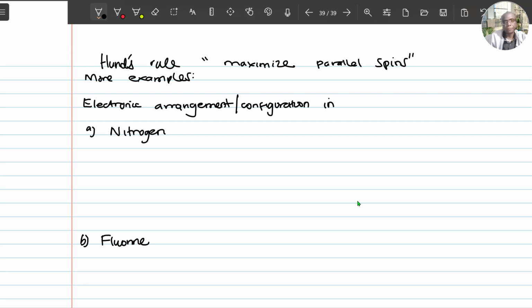So nitrogen has, I believe, 7 electrons. Definitely I want to draw the box for 1s and another one for 2s. We are filling from the one with lowest energy, and then from there I need my 2p.